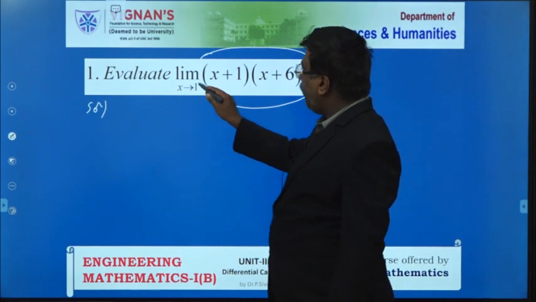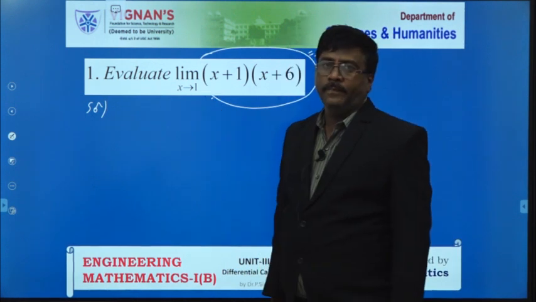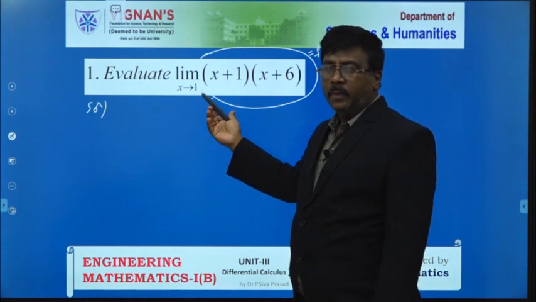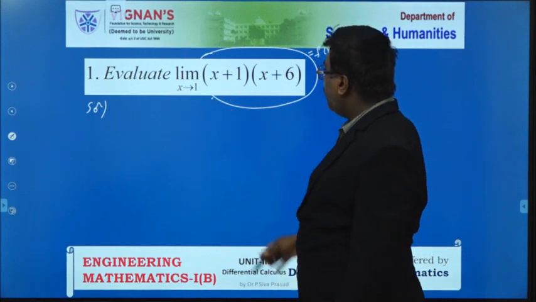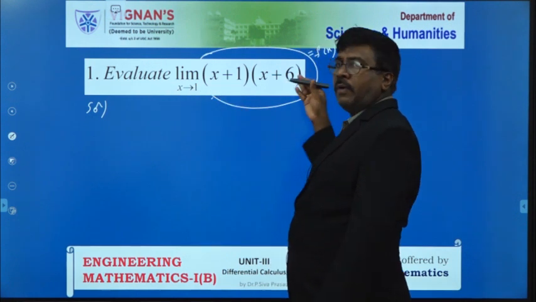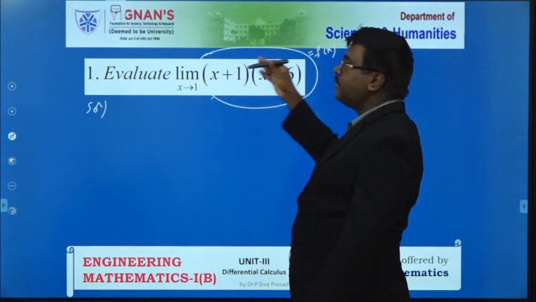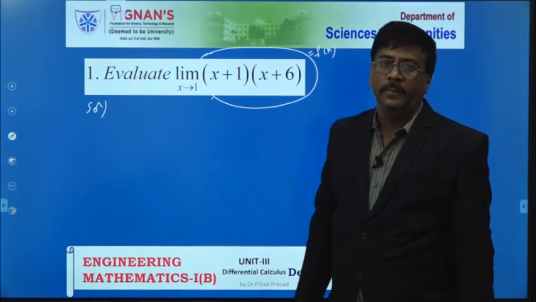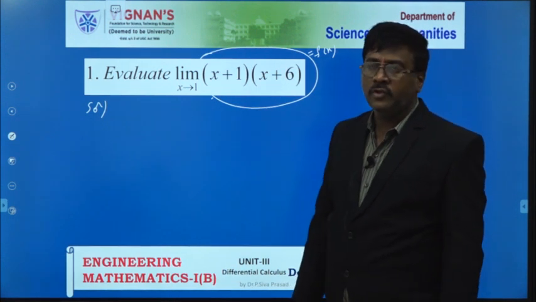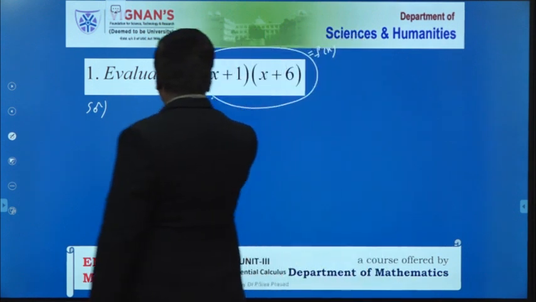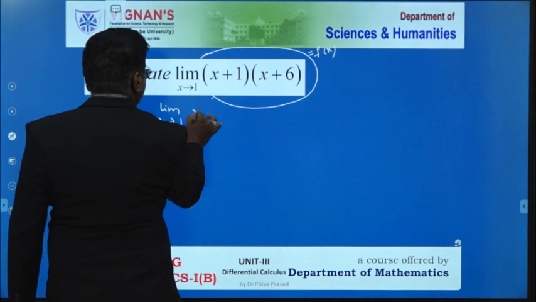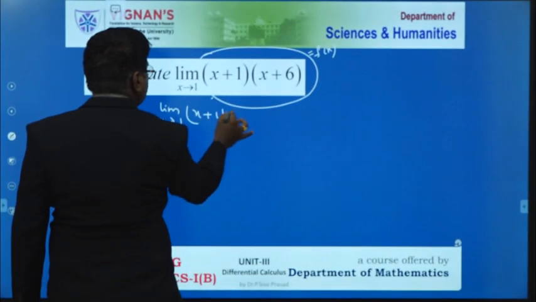Here, the value of x tends to c. That means you take x tends to c, or here x tends to 1. In place of c, I take it as 1. Here, as the value of x reaches 1, the function f of x reaches some fixed point. That fixed point is called the limit of a function. All of you catch your point. Please all of you see this. This is our given problem: limit of x tends to 1, x plus 1 into x plus 6.